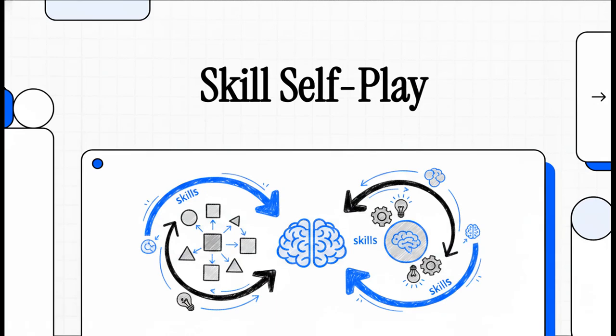Okay, let's dive into this. Welcome to today's Explainer, where we're going to unpack a genuinely groundbreaking paper straight from the Qwen team over at Alibaba. We're looking at this fascinating concept called skill self-play. It basically tackles one of the absolute most pressing bottlenecks in the AI world right now. How exactly do we push the capabilities of large language models further, faster, and way more reliably than before?